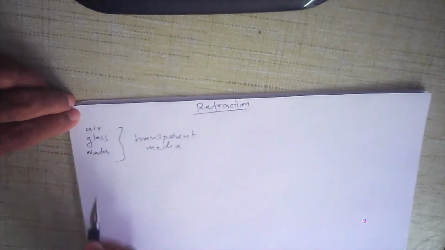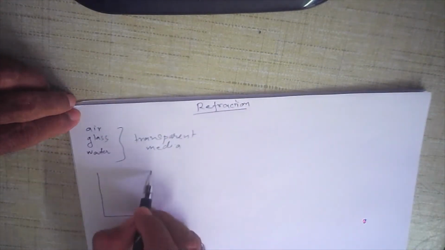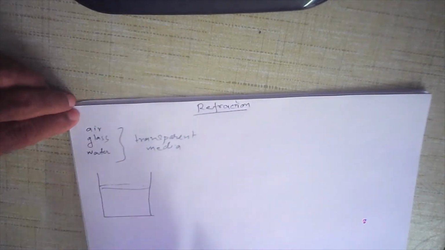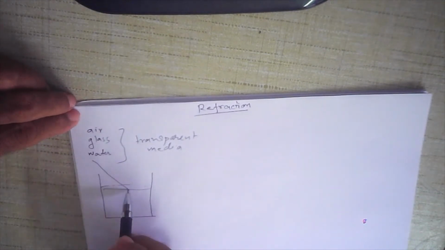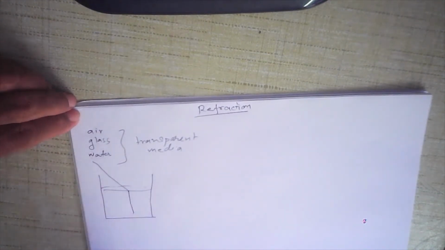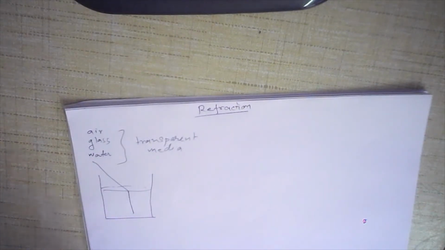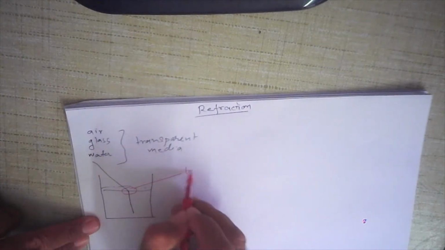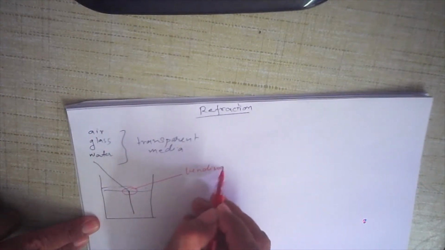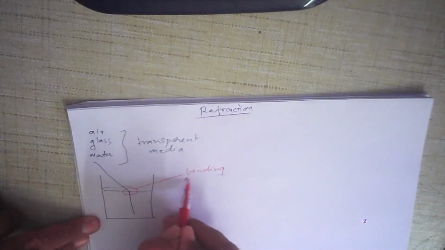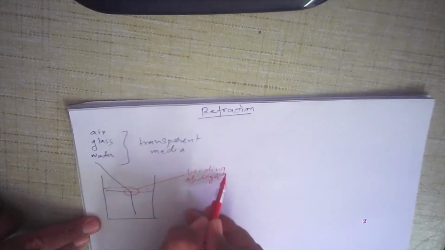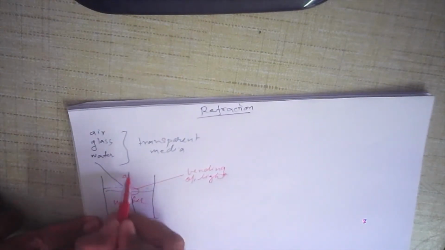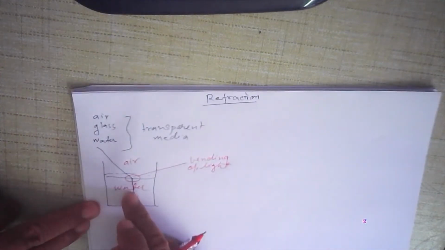If, for example, I take a glass of water, and this glass contains water up till here, let us suppose. Now if I put a pencil here, then from this point onward the pencil will look bent. At this particular point there is bending of the pencil. This bending of light at the separation of the media, this is water and this is air, two different media.